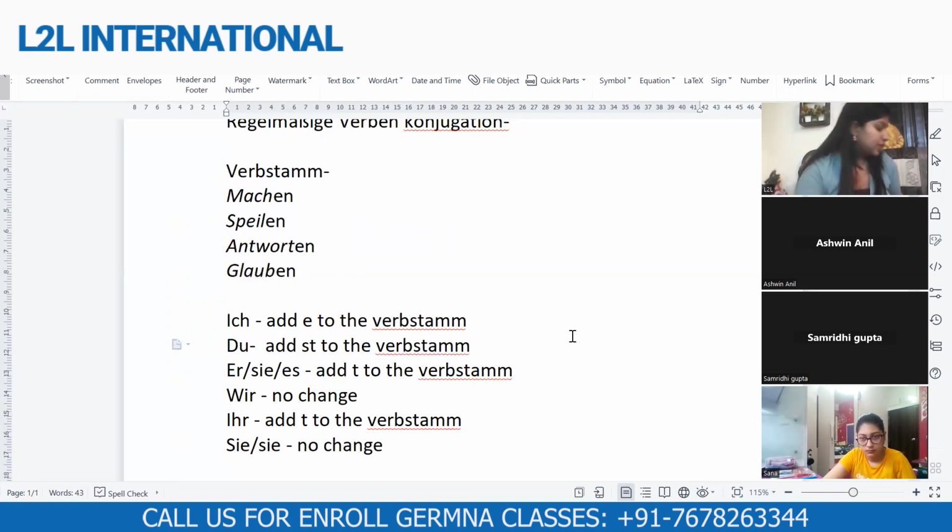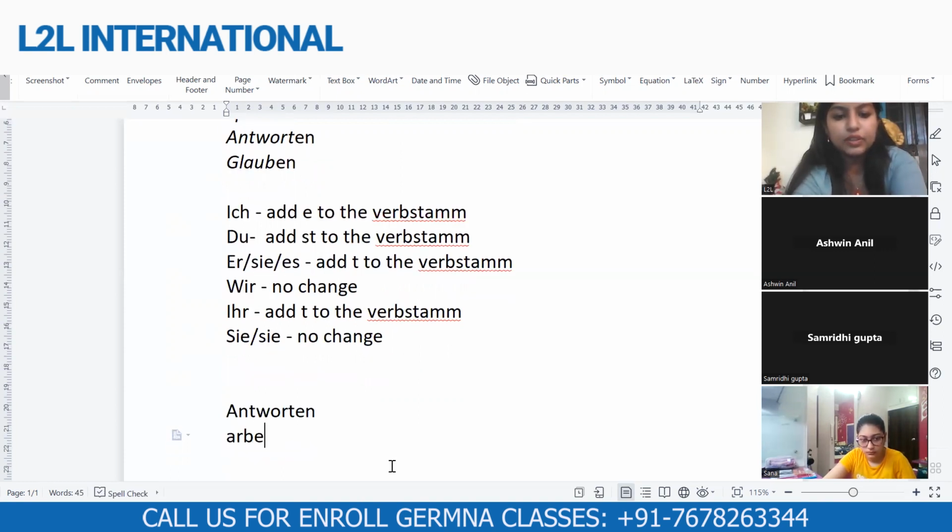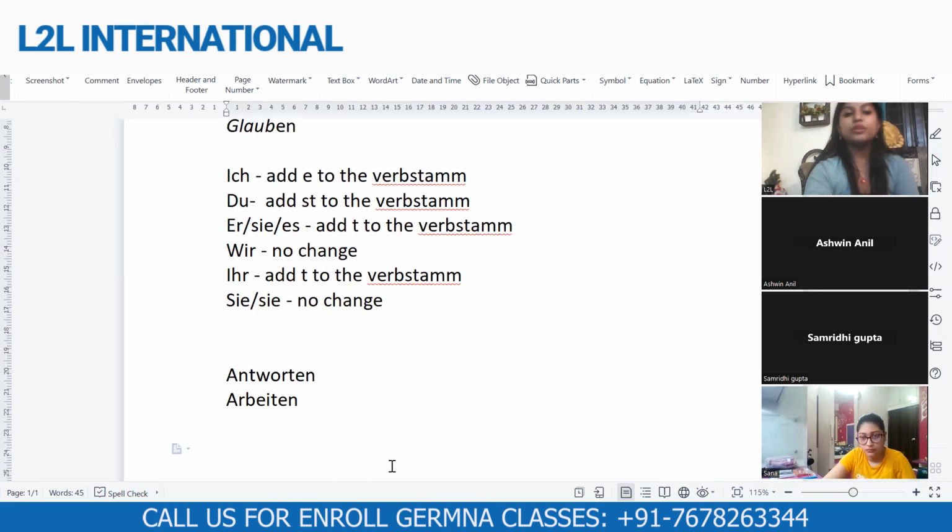So I got it from Sana and Samriddhi, apart from antworten and I think the next one was arbeiten. The other verb conjugation that you have written is richtig, it's correct. Now, I have done the same thing with Samriddhi and Sana on that day, but Ashwin, you were not there. There was some network issue from your end. So I would ask you, okay, let's do glauben. Glauben is a verb that means to think.